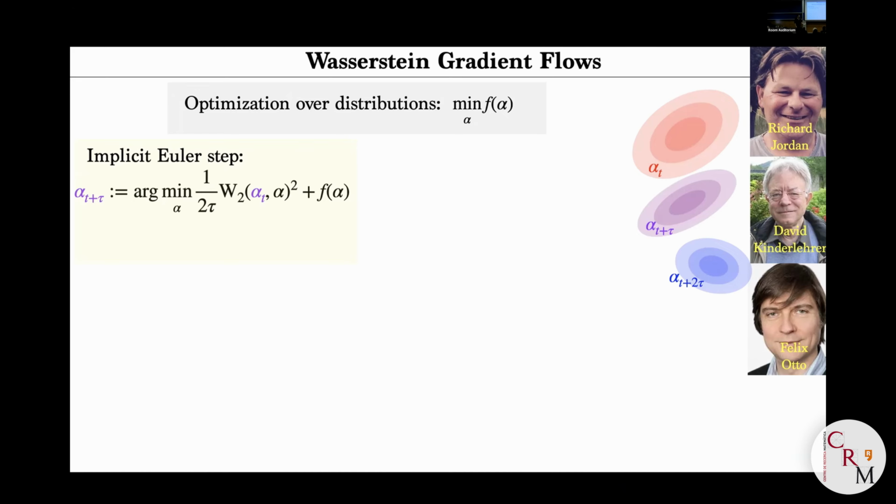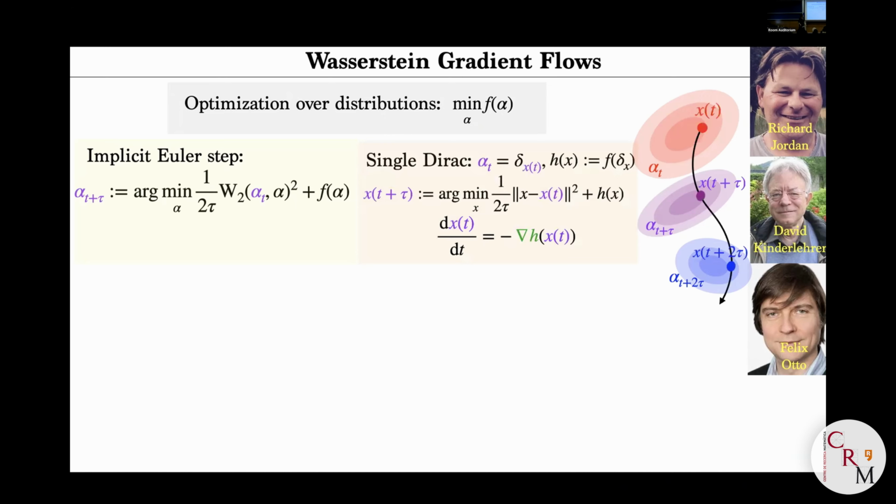And the good way to think about the problem is to first describe an algorithm, I would say a discrete Euler method, that would progressively jump from one measure to another one, still staying close to the previous iterate, but at the same time minimizing the function. This is exactly the intuition behind the numerical scheme that is often called the JKO scheme, because it was introduced by Jordan, Kinderlehrer, and Otto, so the same Otto as before. You start from alpha t, and then you move to alpha of t plus tau by minimizing f, but at the same time staying close to the previous one according to the Wasserstein distance.